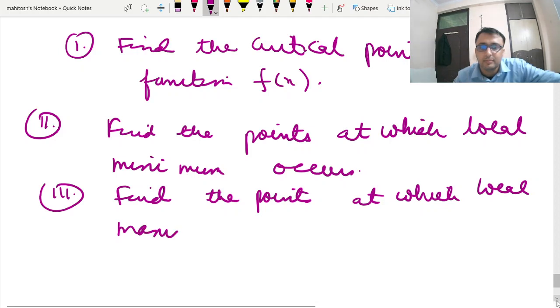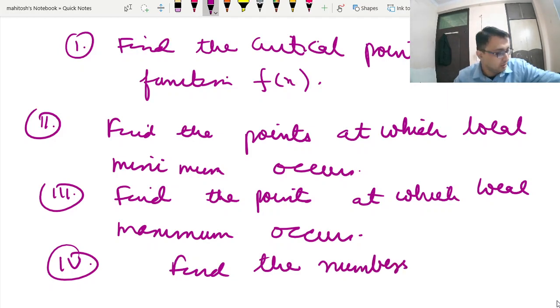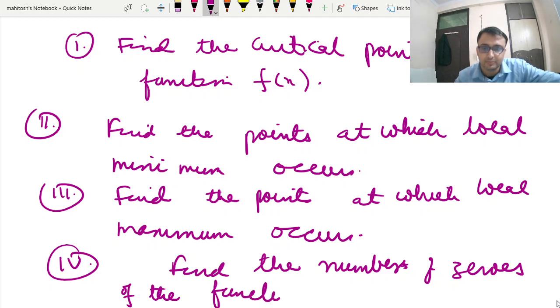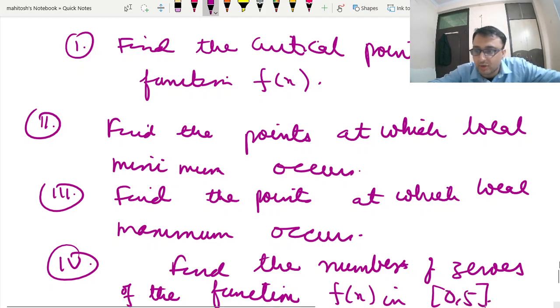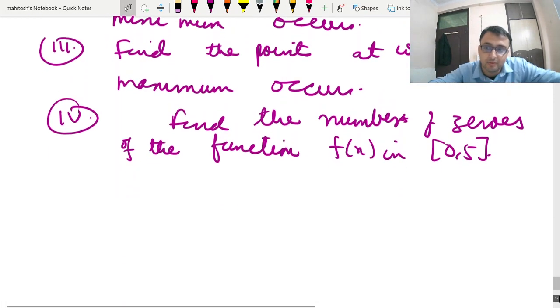Fourth, find the number of zeros of the function f(x) in 0 to 5. So this question is of 20 marks. How many parts does it have? 4 parts.